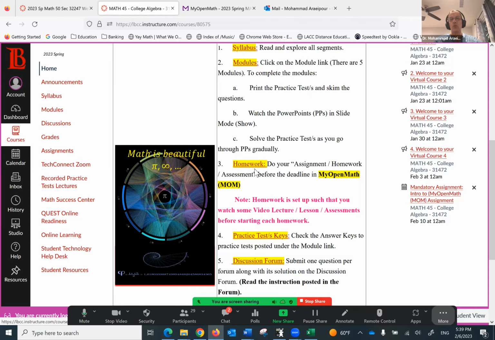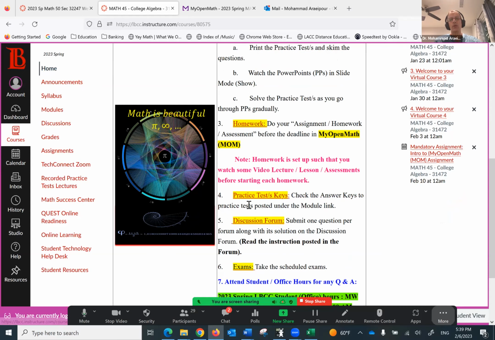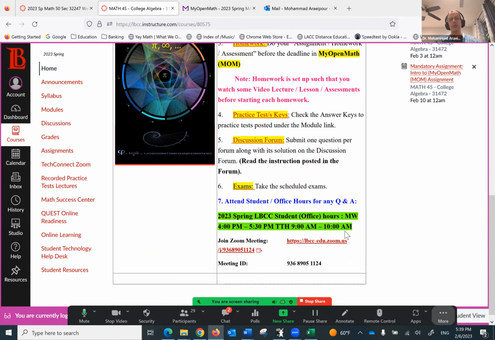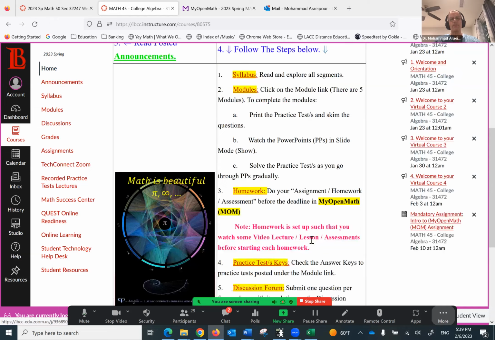You can find your homework there under MOM, My Open Math, and note homework is set up such that you watch some video lecture / lesson assessment before starting each homework. Then we have the keys, discussion forum, exams, and here's the office hours if you need to come by, student office hours, and you have the link here.